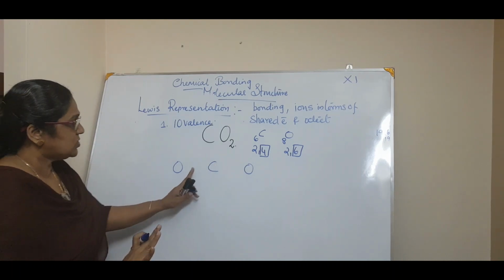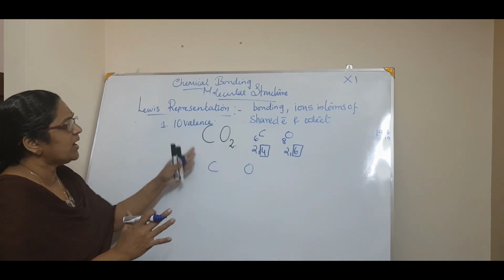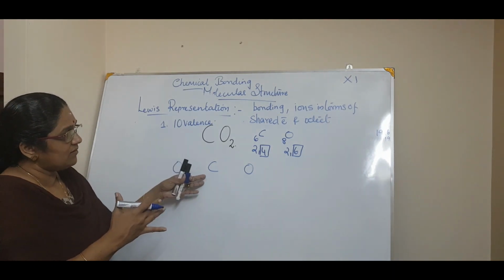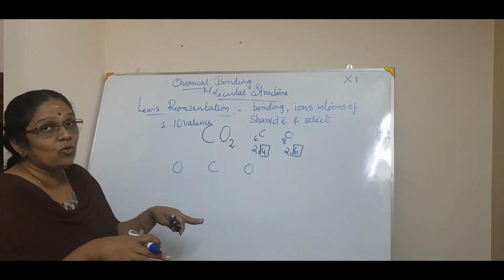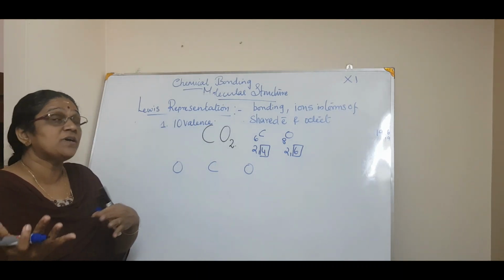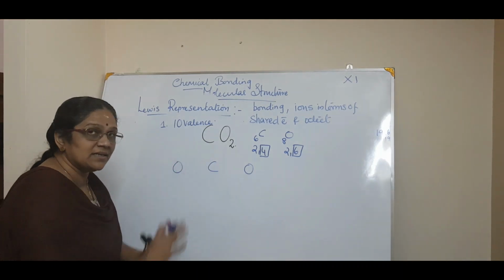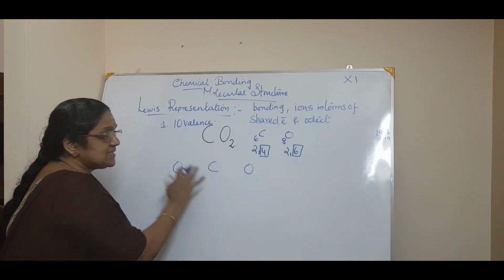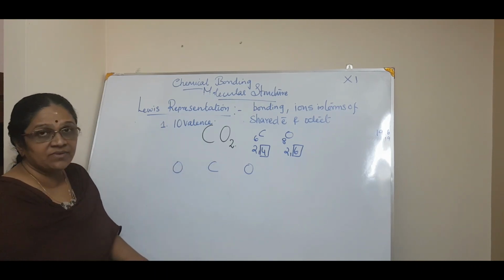So I have an idea that this must be like this. If you are a scientist you have to do some R&D in that, but now the textbook is telling you that this is like this, so we go like that only. So the carbon atom, as the least electronegative, is in the center, correct?